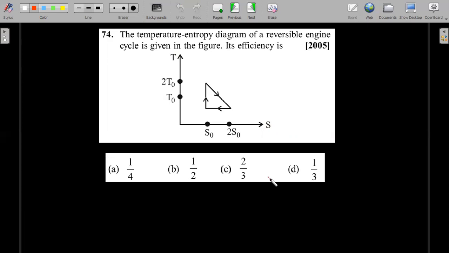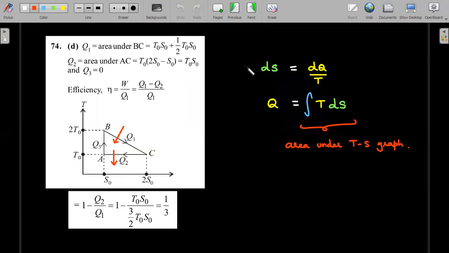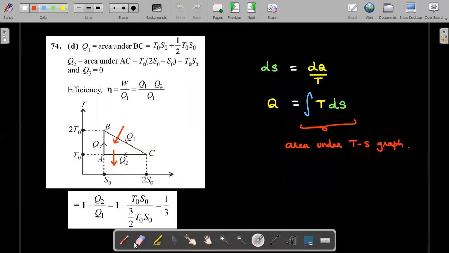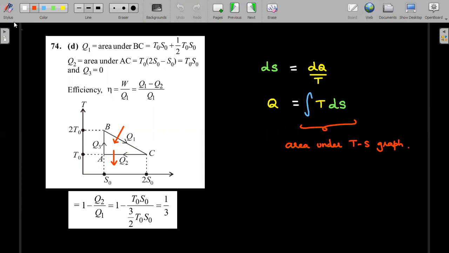We're almost coming to the end of the video. Okay, so let's move forward. You should know how to first of all calculate. The idea is the same. Efficiency is always the work done divided by Q input, that means the positive value of Q. Okay, so in this cyclic process, as you could see, for the constant entropy process, dS is 0, then dQ is 0. So Q3 is 0. Whereas in the BC process, where temperature actually falls and entropy is increasing, the value of Q1 would be a positive number. dS is positive, dQ is positive, so Q1 is positive.